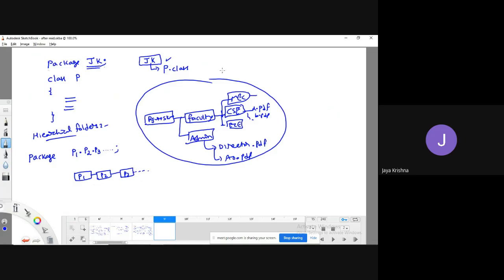Okay, simple. For example, I want to write this location. What can I do? Package rgukt sklm dot subfolder, right? Faculty dot csc, that's it. It's up to here only folders, right? So this is the package name. So once I have written this, what is the meaning? rgukt sklm is the first folder, subfolder is faculty, subfolder is csc.